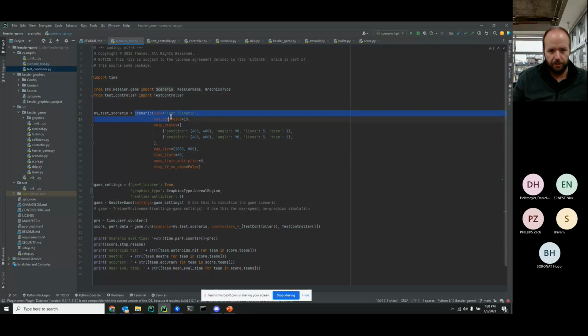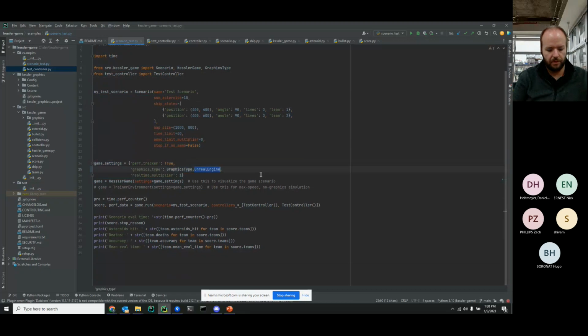We're defining that scenario called test scenario. We are setting our game settings. And in fact, let's go ahead and do tkinter. We are instantiating a game object using those settings, and then we're going to run that game over that test scenario with our test controller.